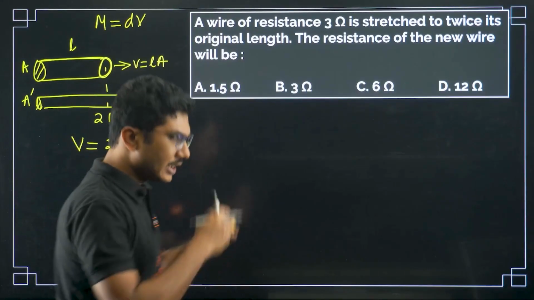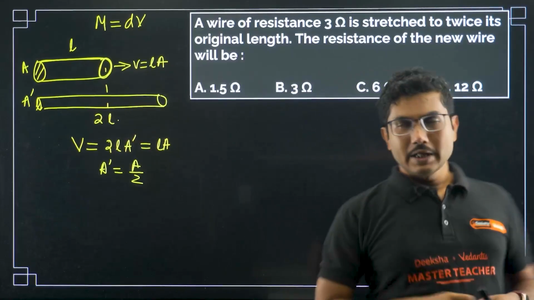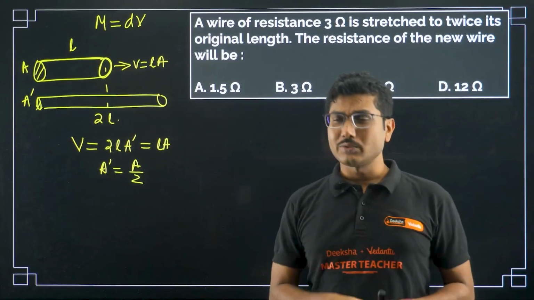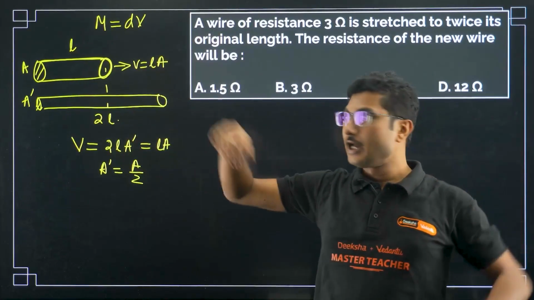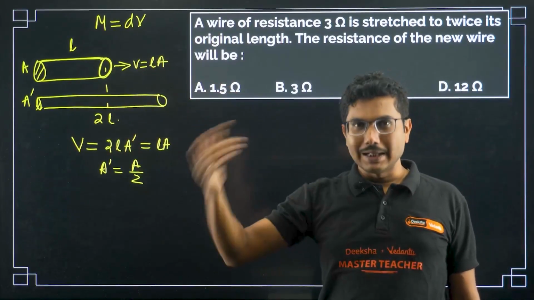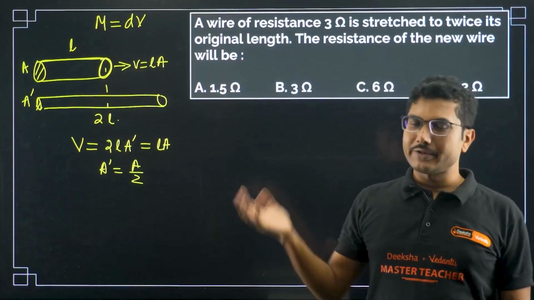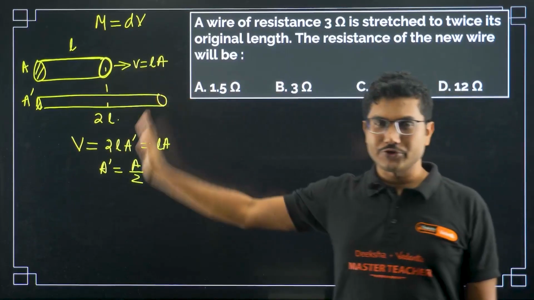When you are stretching a material, there are two ways this question can be asked. One way is that it is melted and reforged into a wire of double length. This kind of language can also be used. It is the same question.